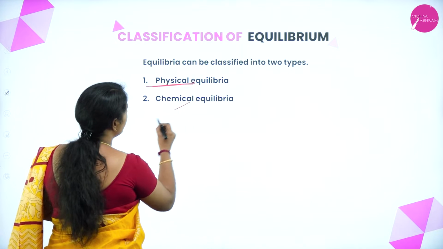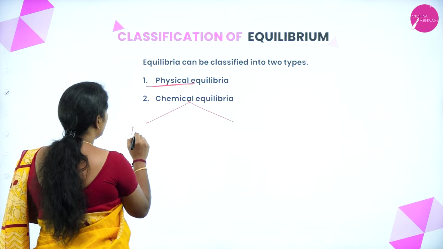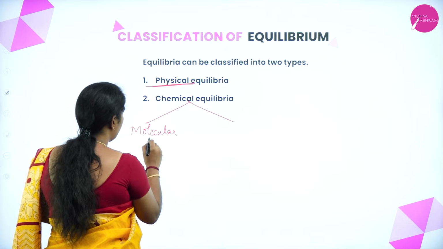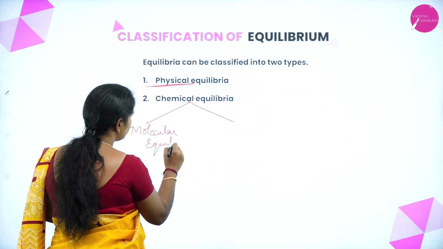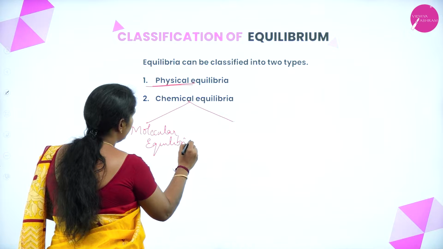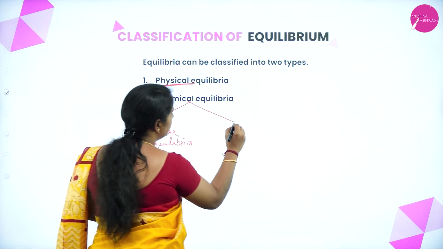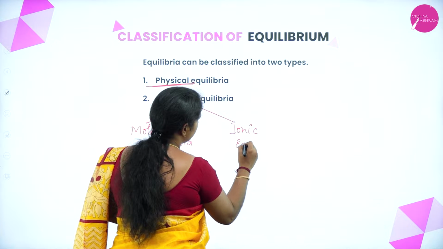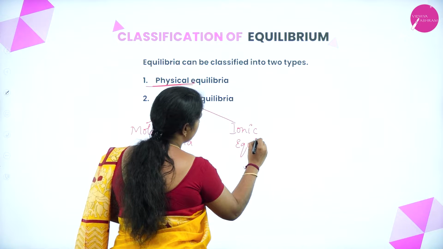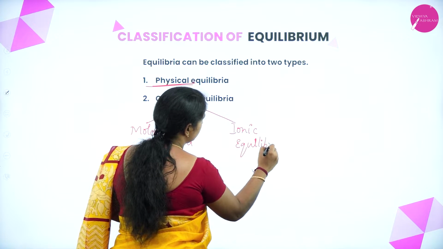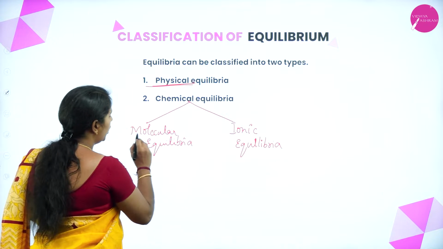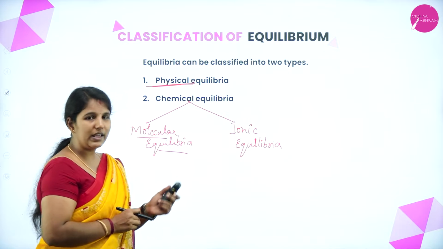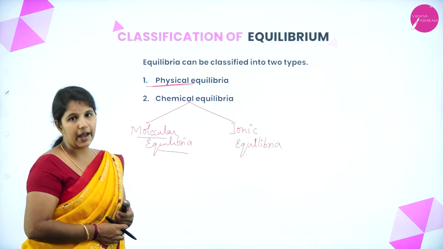Again, we can classify chemical equilibria into molecular equilibria and one more type, ionic equilibria. Molecular equilibrium involves only molecules, whereas ionic equilibrium involves only ions.